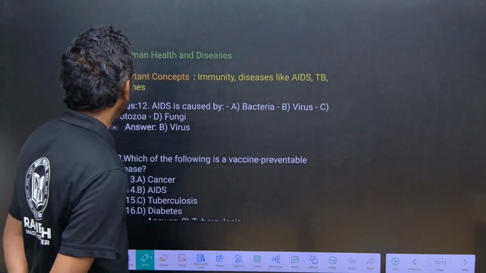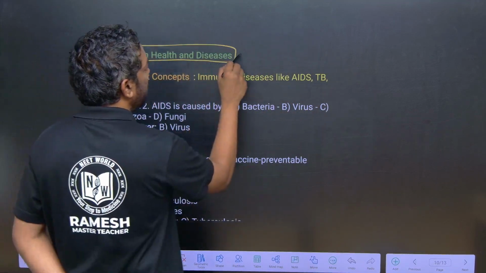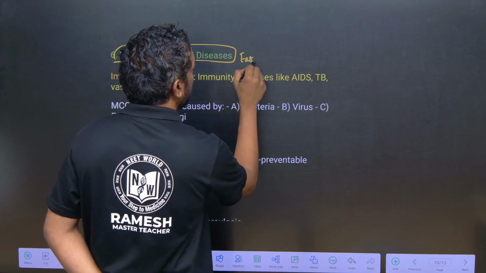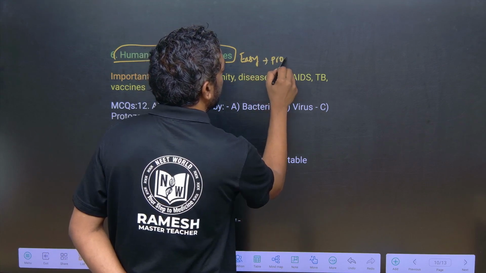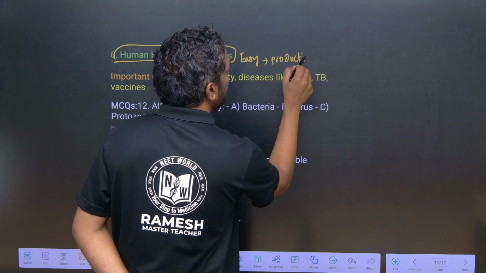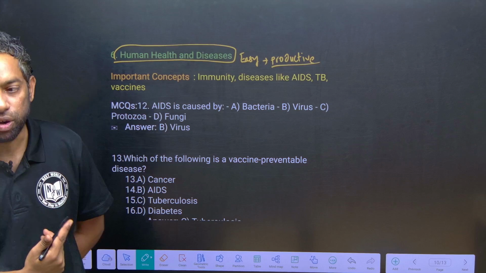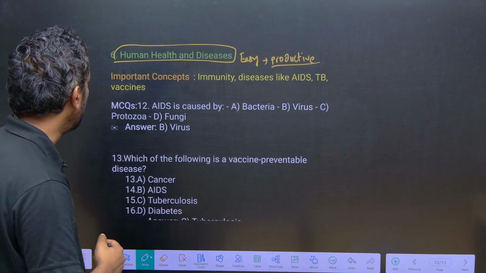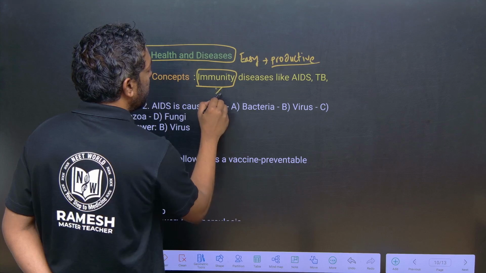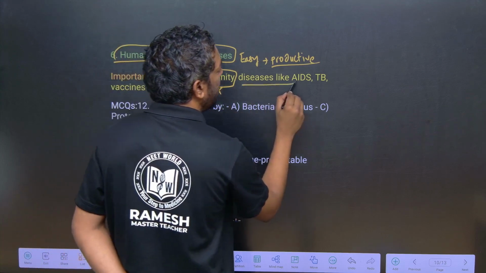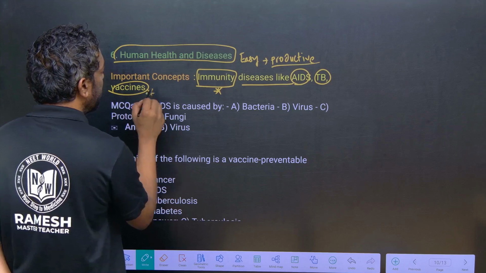If it comes to the next chapter, human health and disease, this is an easy and productive chapter. They can ask you most of the questions from this topic. Immunity is the most important, a bit hard, and diseases like HIV, TB, and vaccines are also important.